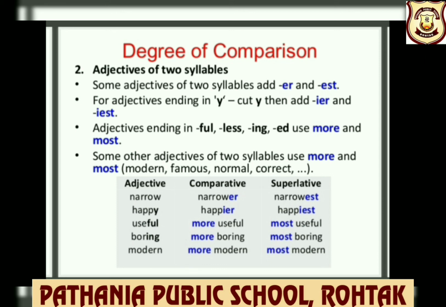Adjectives ending in full, less, ing, ed use more and most to form their comparative and superlative degrees. For example, useful, more useful, most useful. Some other adjectives of two syllables use more and most, like modern, famous, normal, correct. For example, modern, more modern, most modern.